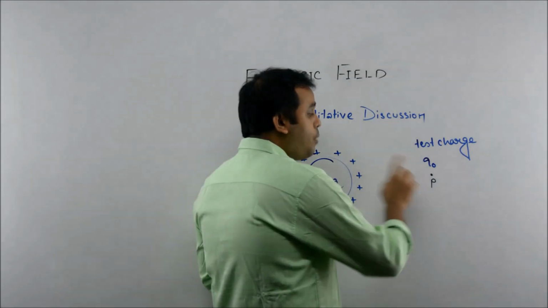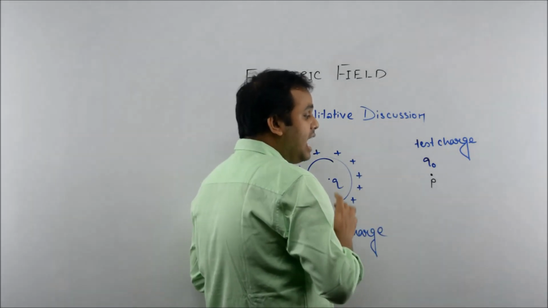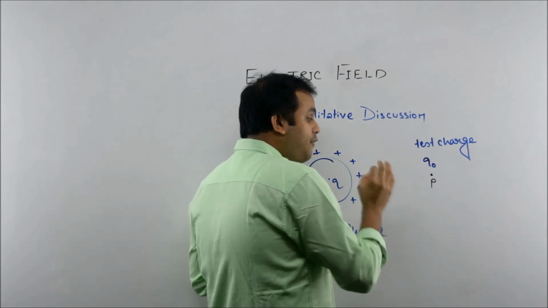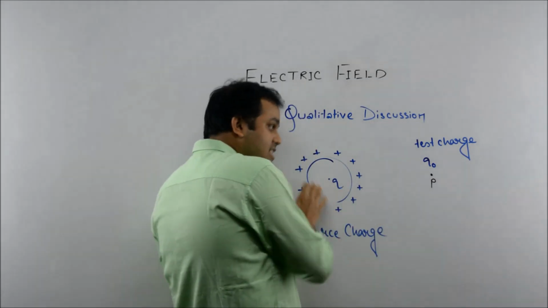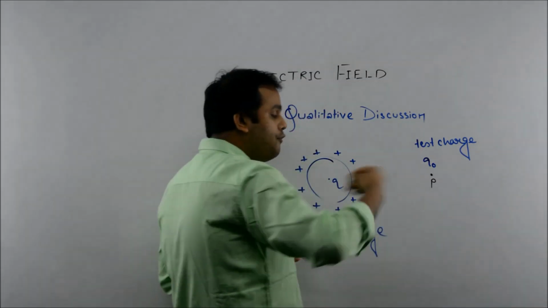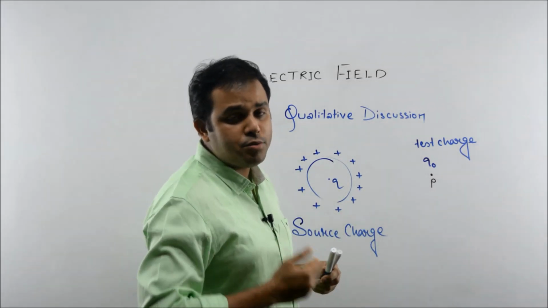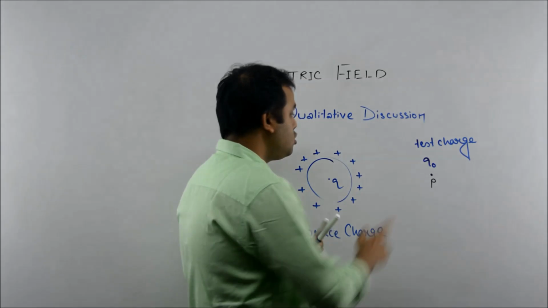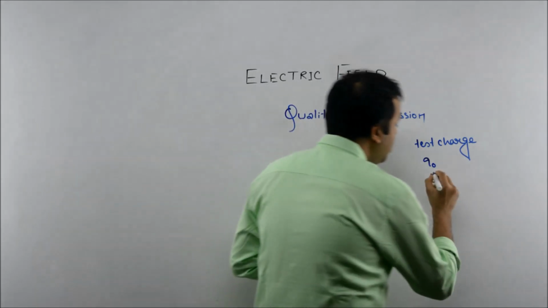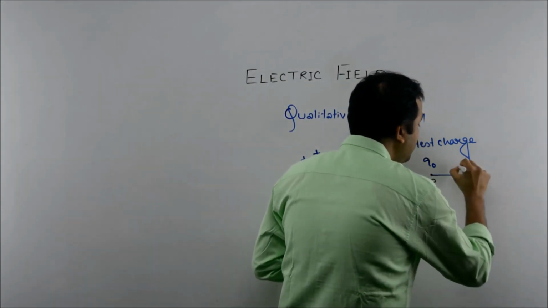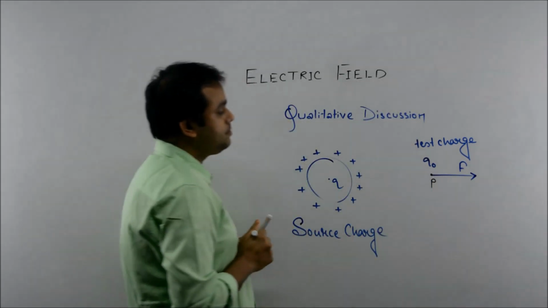So if electric field due to this charge exists at point P, then obviously this charge will experience some force. Which force? Electrostatic force. Because it is a positive charge, it will experience repulsive electrostatic force.